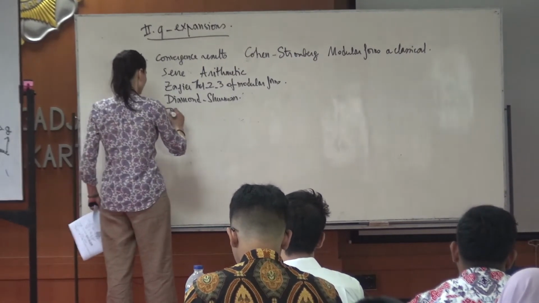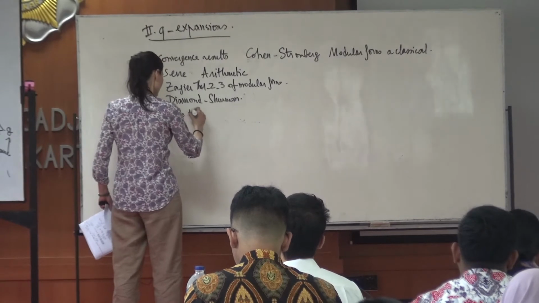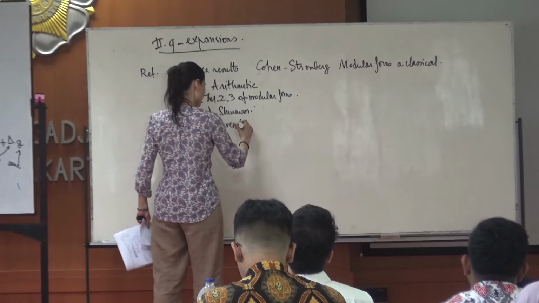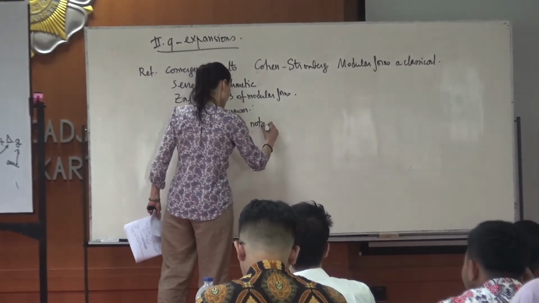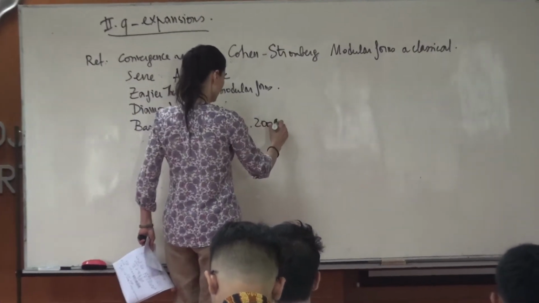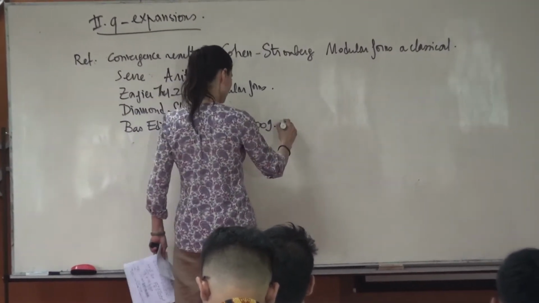And also, I want to point out some notes of Bas Edixhoven of the year 2009, maybe in September.